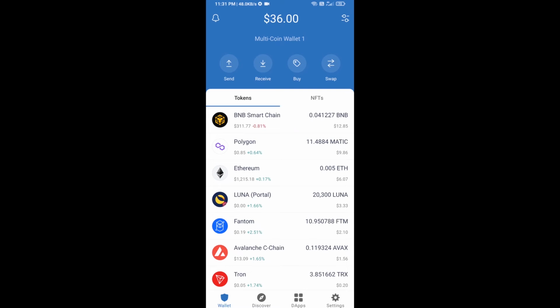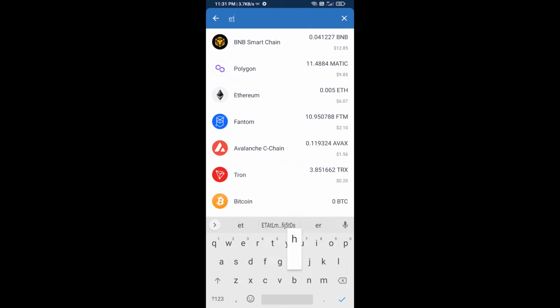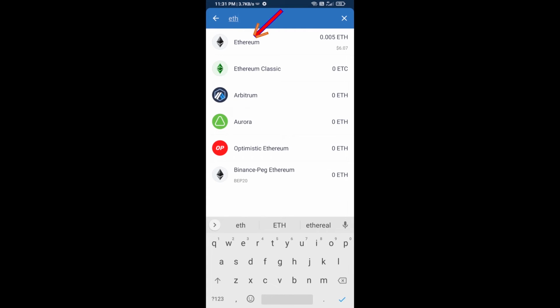Hello guys, today I am going to share with you how to buy a Bird Nest token on Trust Wallet using Uniswap exchange. Firstly, you will buy Ethereum blockchain. Click on the buy button and here you will search ETH. Click on Ethereum.